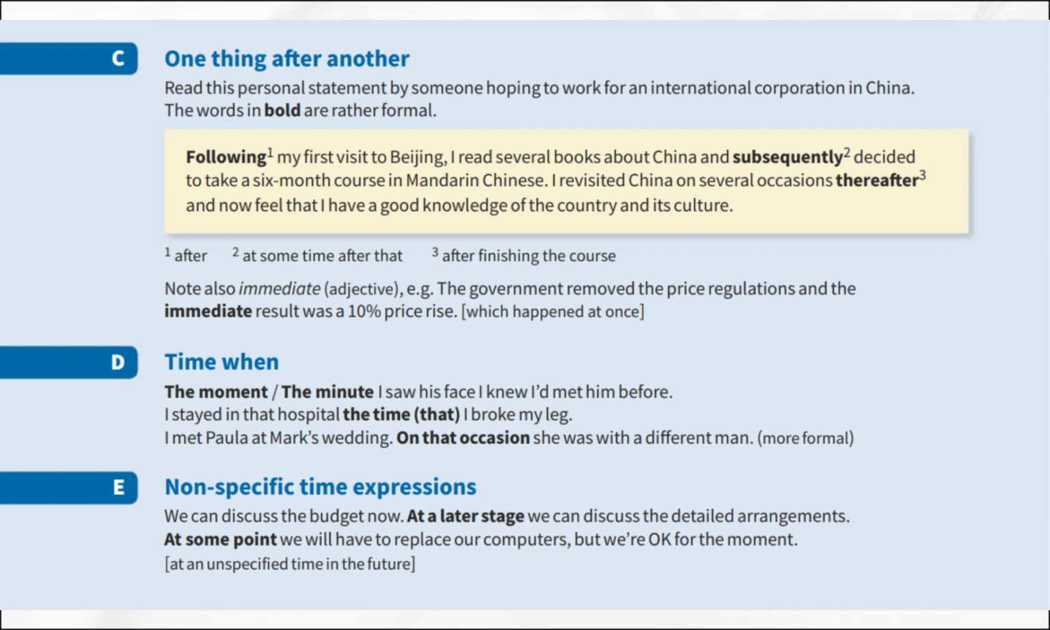So, that is our lesson on time, connecting words and expressions. These linking words will help you describe sequences of events, express timing, and make your narratives more coherent and fluent.